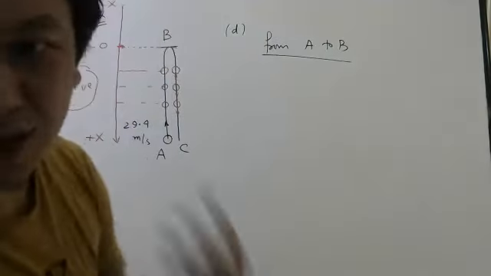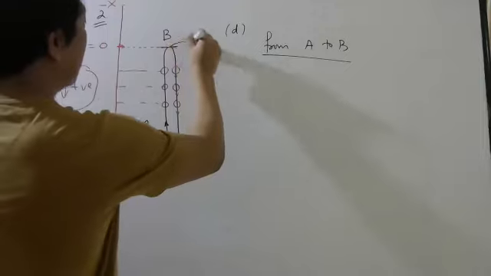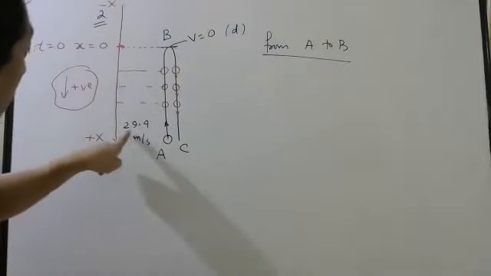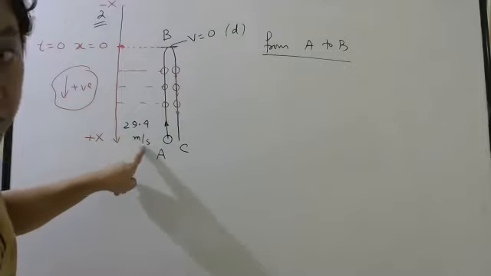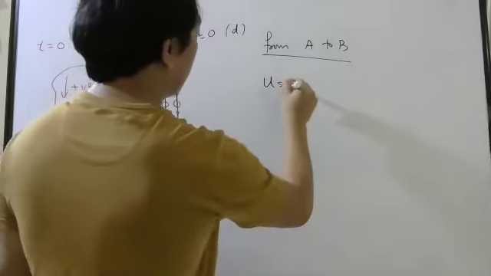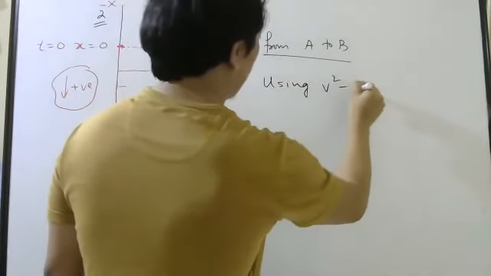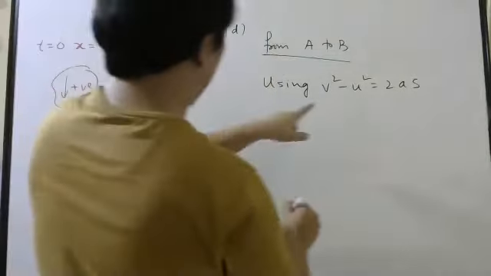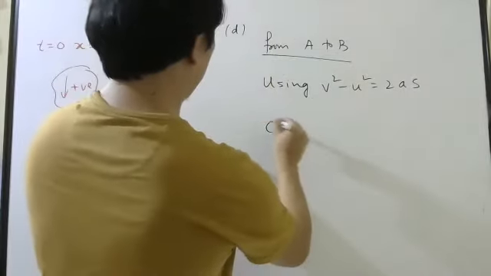Already so many times we have done this. You know velocity here is 0. A to B, this is A, this is B, and here velocity is 29.4 meter per second. So using V square minus U square is 2AS. Final velocity is 0.